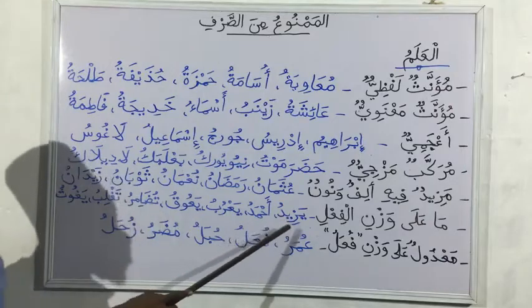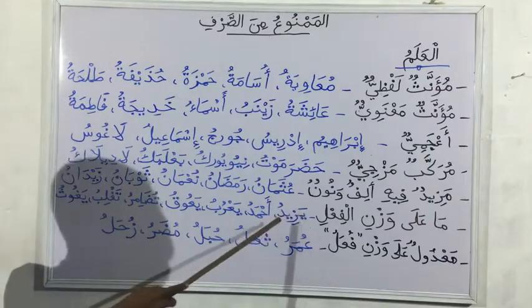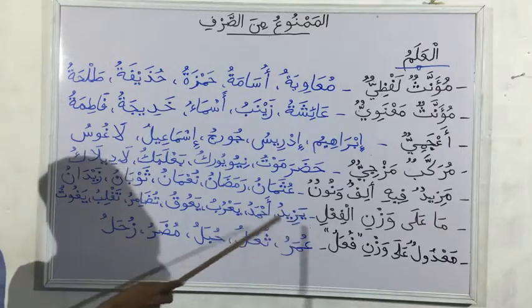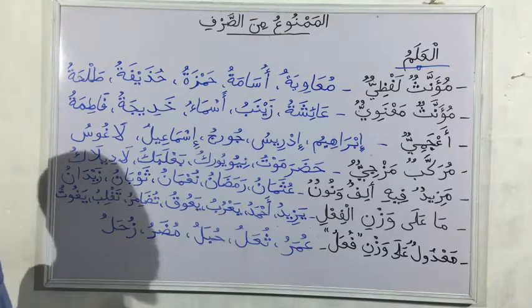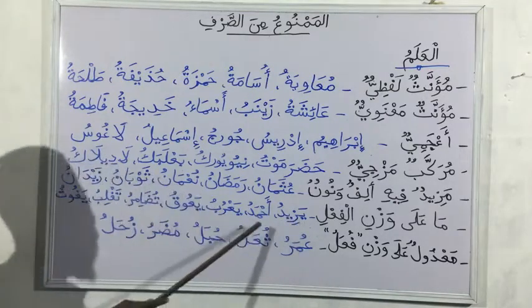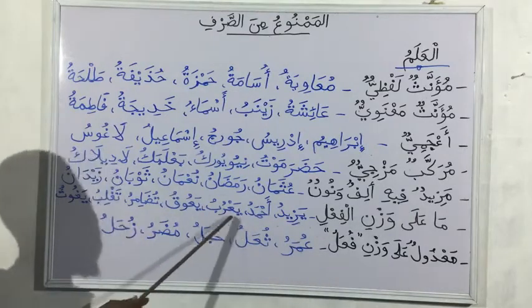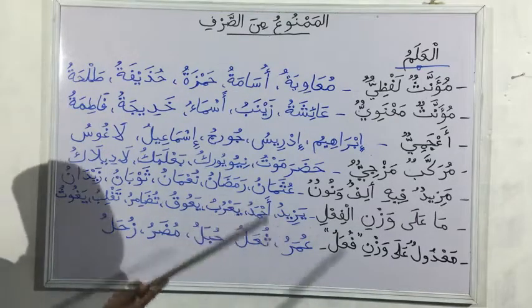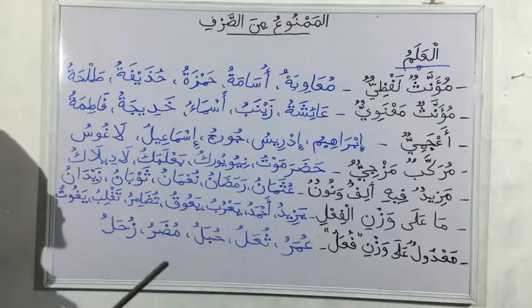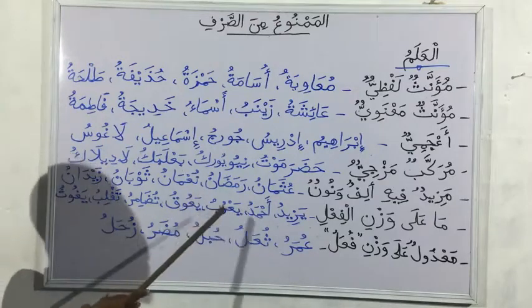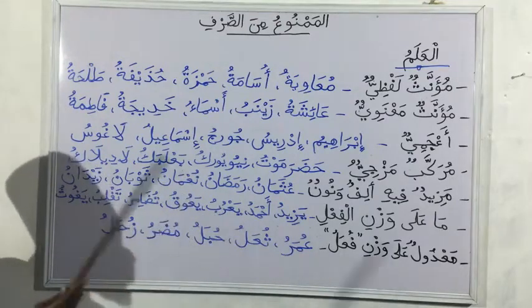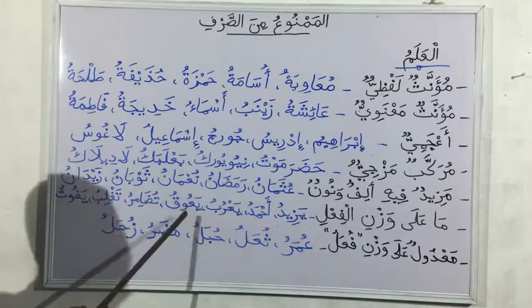So the first one we have Yazid. You know this shape already. Yaf'ilu. The shape of Yaf'ilu for Ajwaf. So Yazid. We have Ahmad. Also the shape of fi'l mudari. Yarubu. You know Ahmad is a name. Yarubu, this name is one of the forefathers of Arabic people.